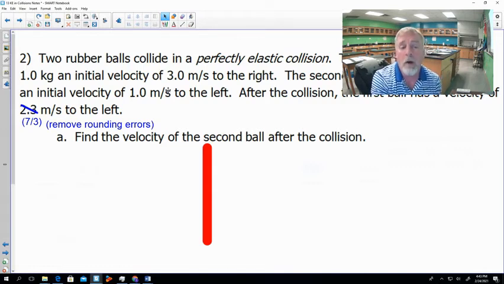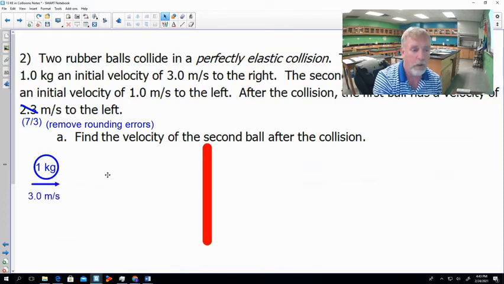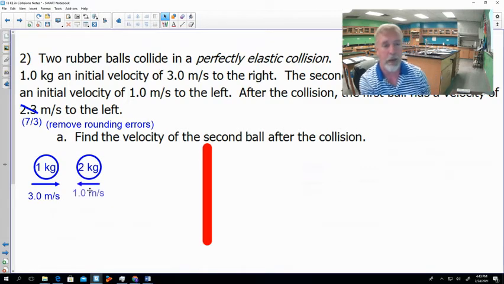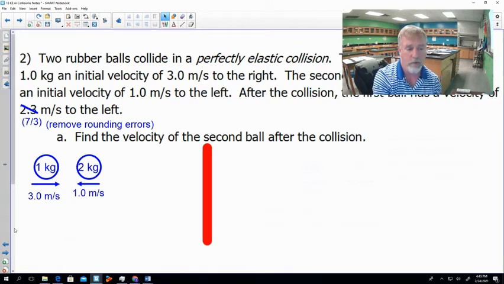So we had to do our before picture and our after picture, so let's put those in here. We have our 1 kilogram ball, moving to the right with an initial velocity of 3 meters per second. We also have our 2 kilogram ball moving to the left at 1 meter per second. So let's calculate our momentum here. Just like the last problem, we calculate the momentum of each object, and then we add those momentums together.